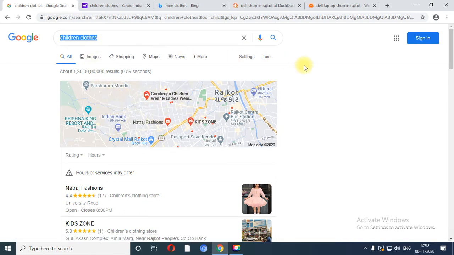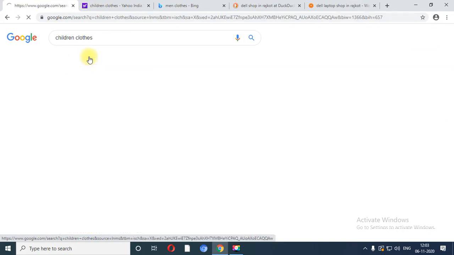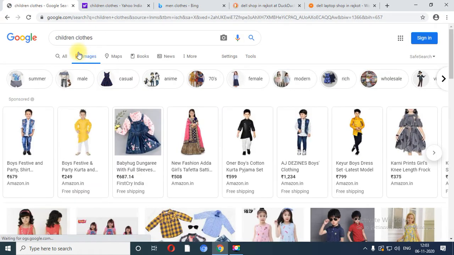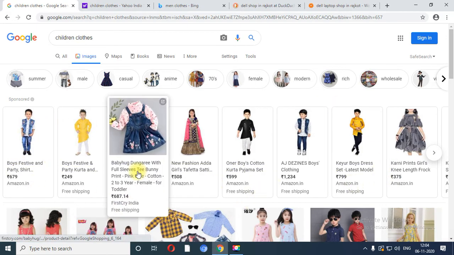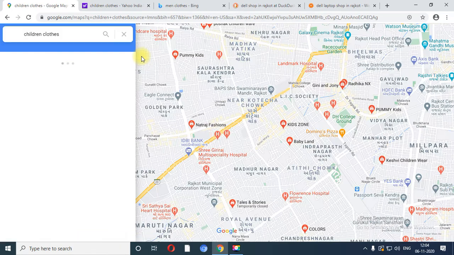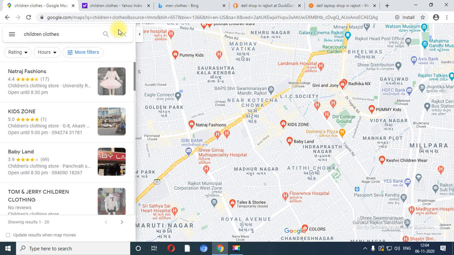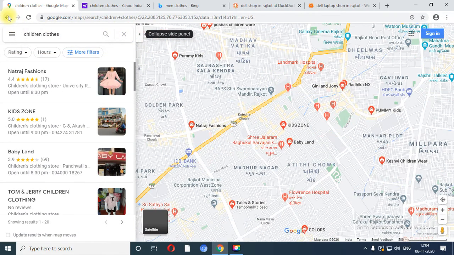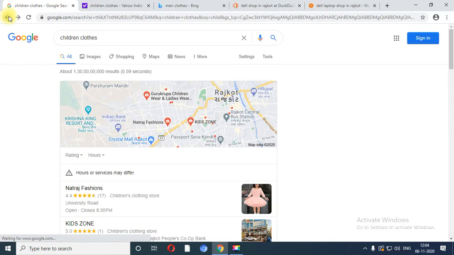So this is the layout of Google. Similarly, over here image search is there. When you click on an image, at that time you will get all the images related with children clothes. You will have a map facility. You can click on books to see the books related with children. So in this way you are able to perform searches based on the categories.